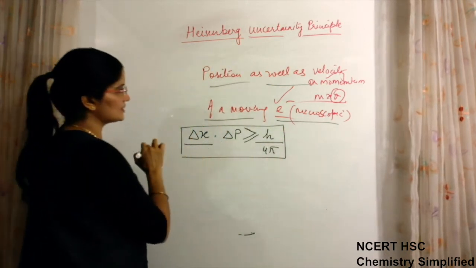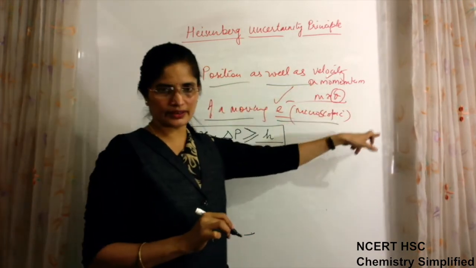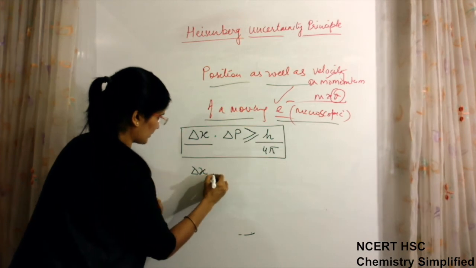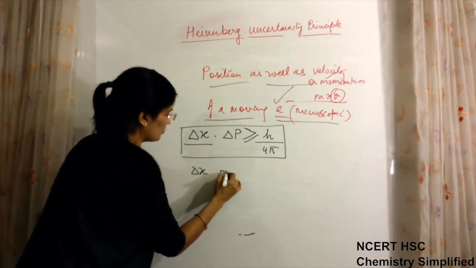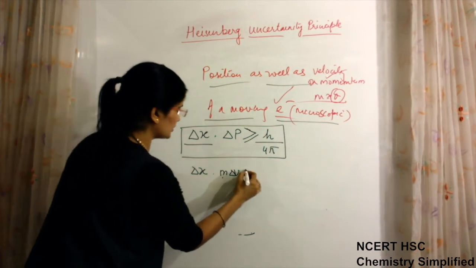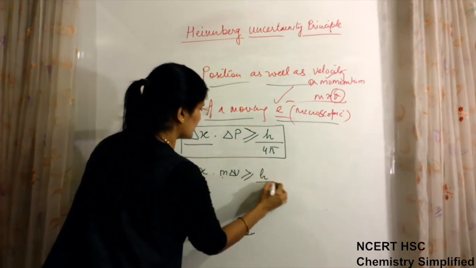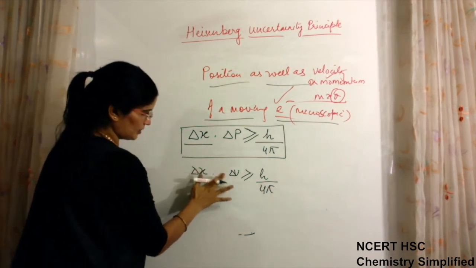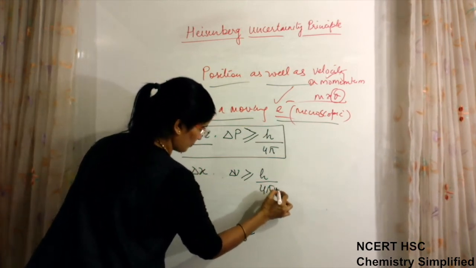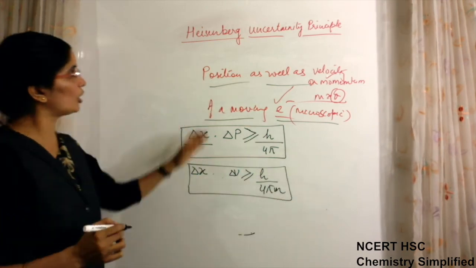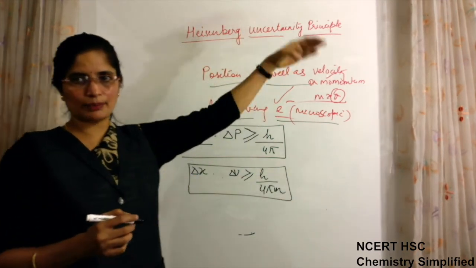So mathematically it was written like this. Delta x into m delta v, because m is constant and whatever will change is only velocity, is greater than or equal to h upon 4 pi, or we can write this m here and write 4 pi m. So this is the final mathematical expression for the Heisenberg uncertainty principle.